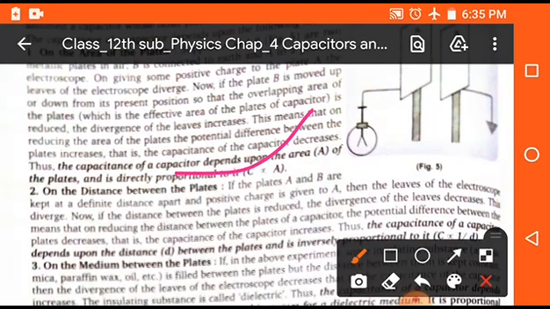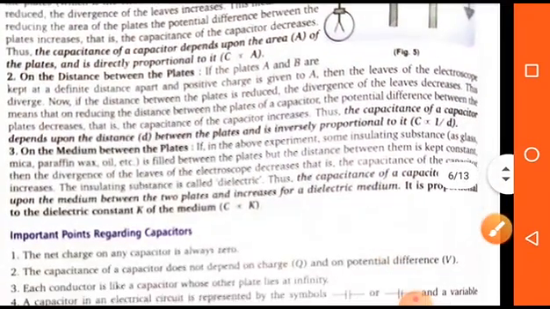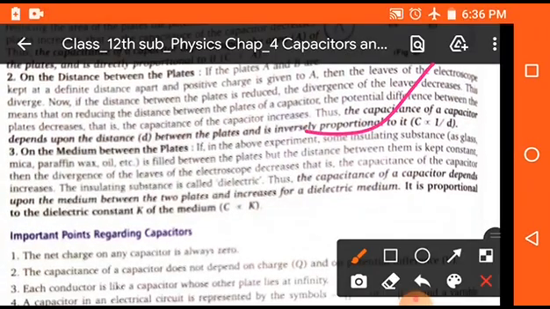It means that if the plates are thick, then the capacitance will be more, and if the plates are thin, then the capacitance will be minimum. Now the second factor is the distance between the plates. Students, C is inversely proportional to d, where d means the separation between the plates. If we place the two parallel plates at a more distance, then the capacitance will be small, and when the distance is small, then the capacitance will be more.